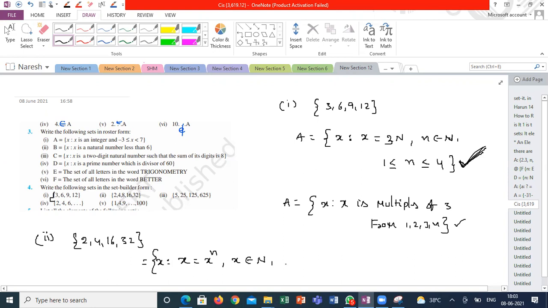No, x belongs to natural number. How you are representing here? Here very nicely you have to explain this one.